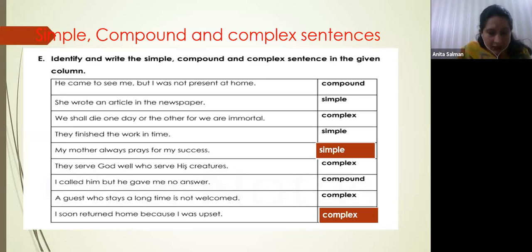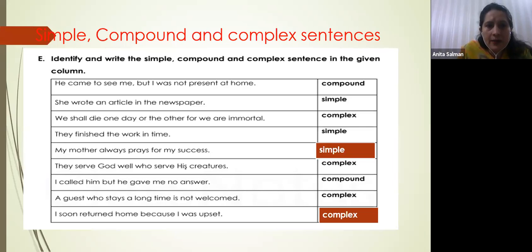Next, look, they serve God well who serve his creatures. Now look, there are two clauses. One is they serve God, which is the main clause, whereas next is who serve his creatures. Who serve his creatures is a subordinate clause. So it has two clauses, a main clause and a subordinate clause. So it is a complex sentence.